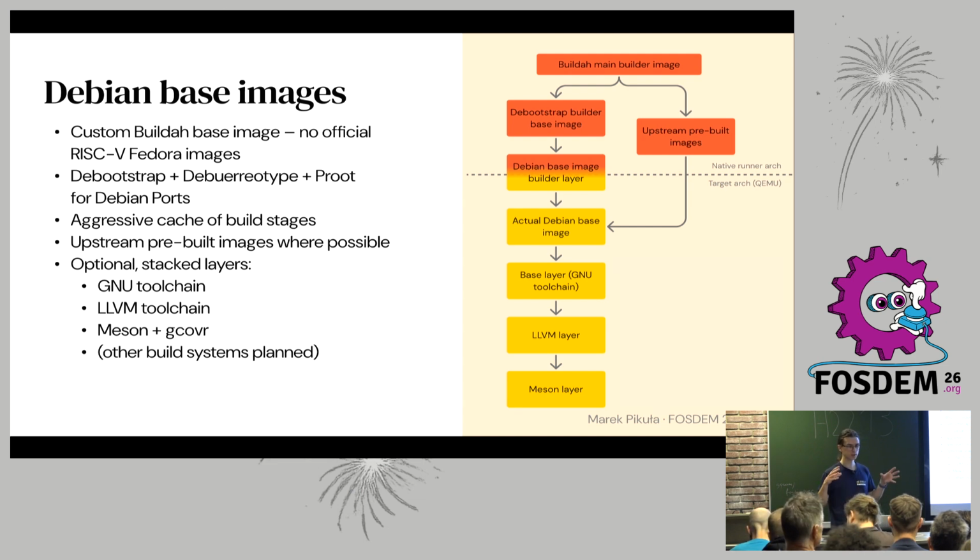In this case, I tried to do this on runners with as few privileges as possible. So first we build a main builder image. This is our first layer of abstraction. Then we have the bootstrap builder base image. It's a standard Debian tool for building base images.